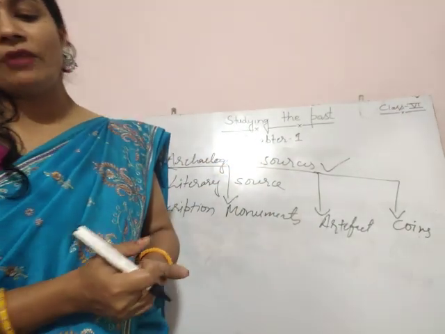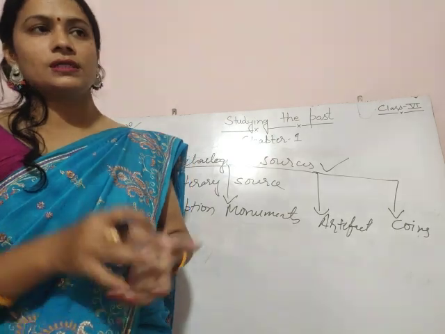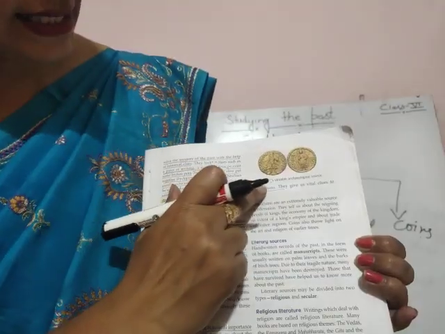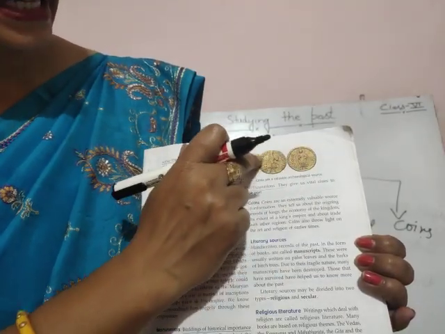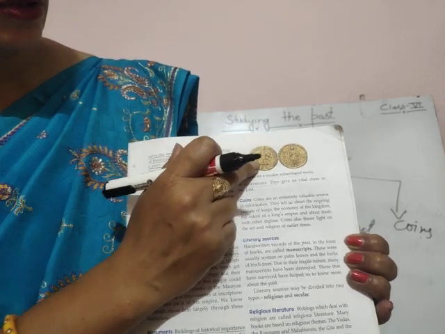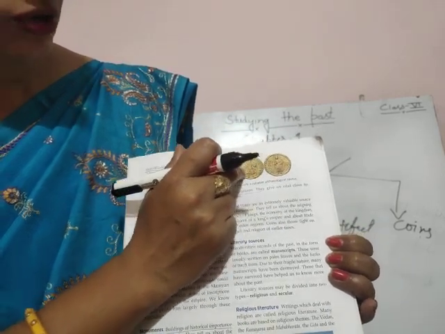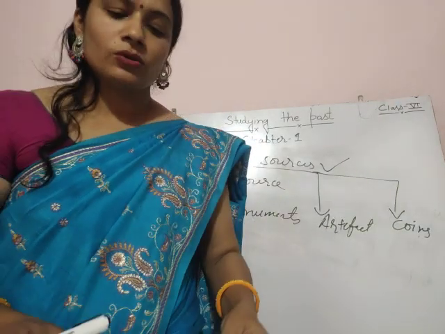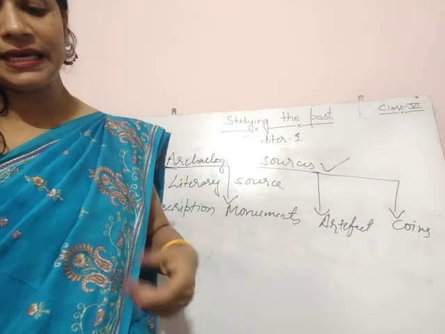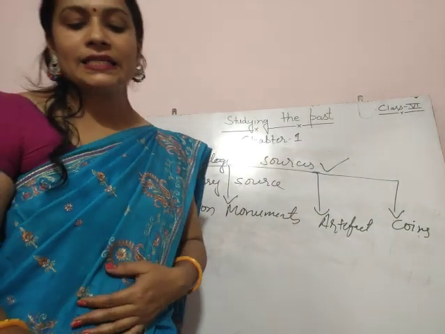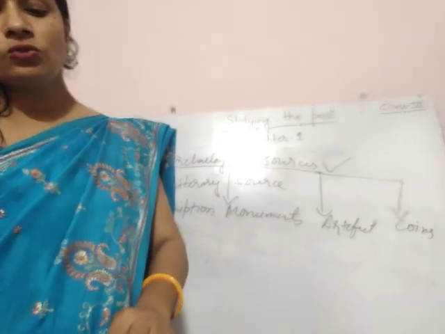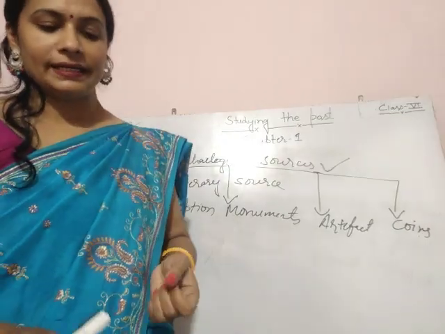Coins are an extremely valuable source of information. Something is written on the coins, and pictures are engraved on them, like the king's picture of that time. So they tell us about the reigning period of the kings, the economy of the kingdom, the extent of a king's empire, and about trade with other realms. Coins also throw light on the art and religion of earlier times.